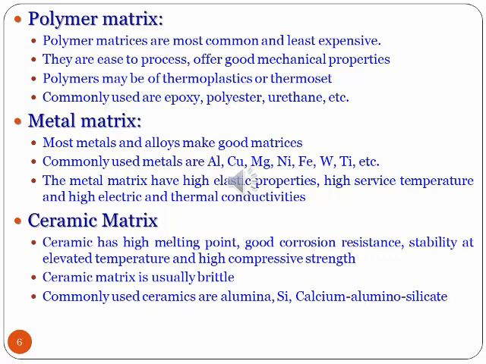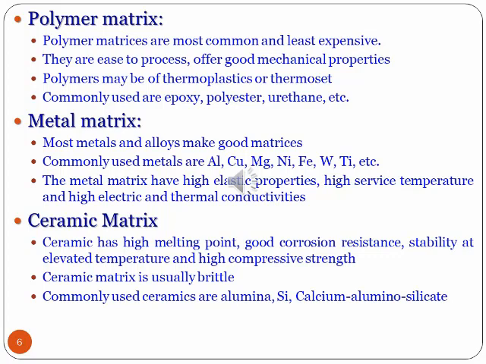Then we have metal matrix composites. Metal matrix composites, most metals and alloys make the matrix. So they also make good matrices. Commonly used metals are aluminum, copper, magnesium, nickel, iron, etc. So the metal matrix have high elastic properties, high service temperature and high electric and thermal conductivities.